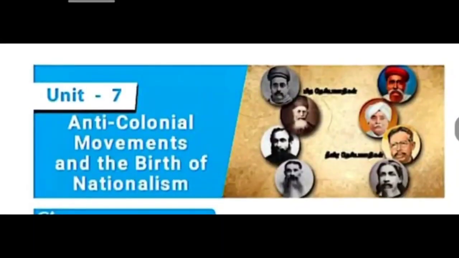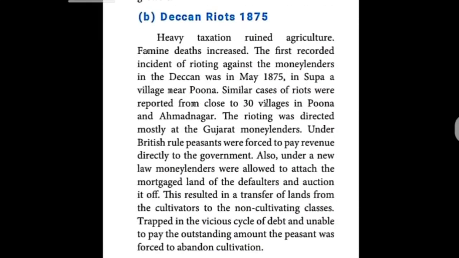The next, what is given? Under that, the Indigo revolt, what is given in the B part. Seventh lesson you know very well. Seventh lesson, history part: anti-colonial movements and the birth of nationalism. Under that, what are the things we are going to discuss? First of all, I am going to tell about the Deccan riots.